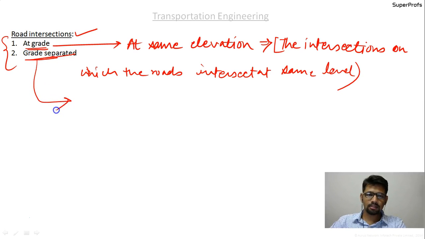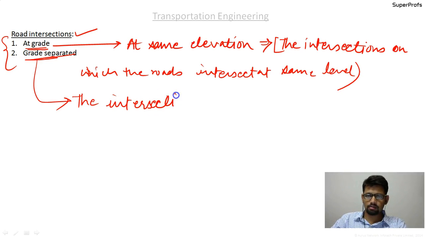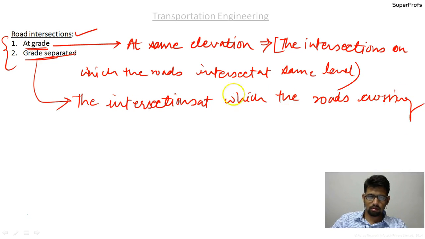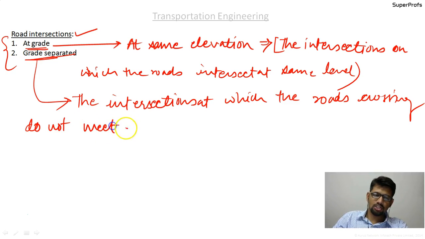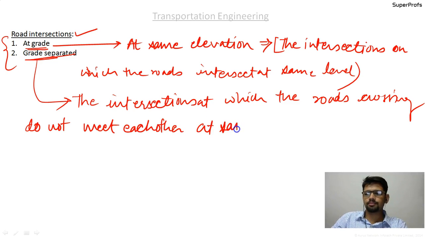And grade separated means the intersections at which the roads crossing do not meet each other at the same level. The intersections at which the roads crossing do not meet each other at the same level.